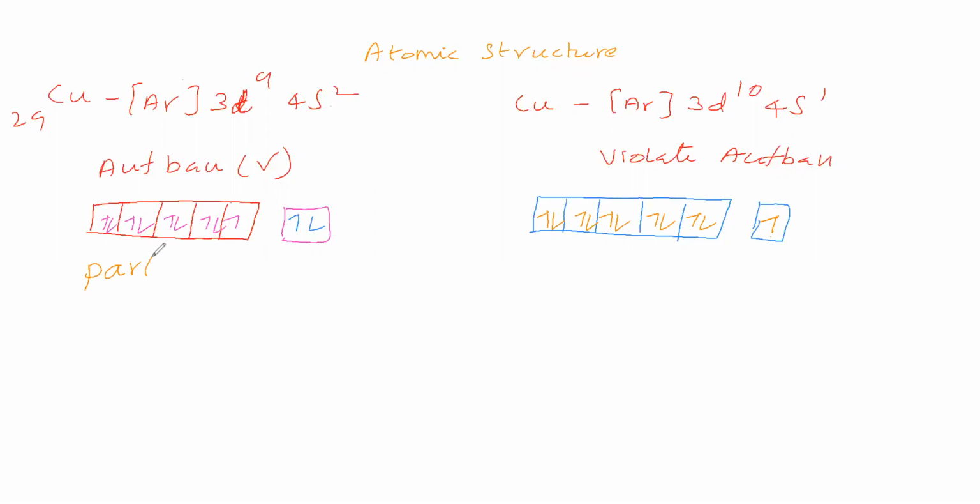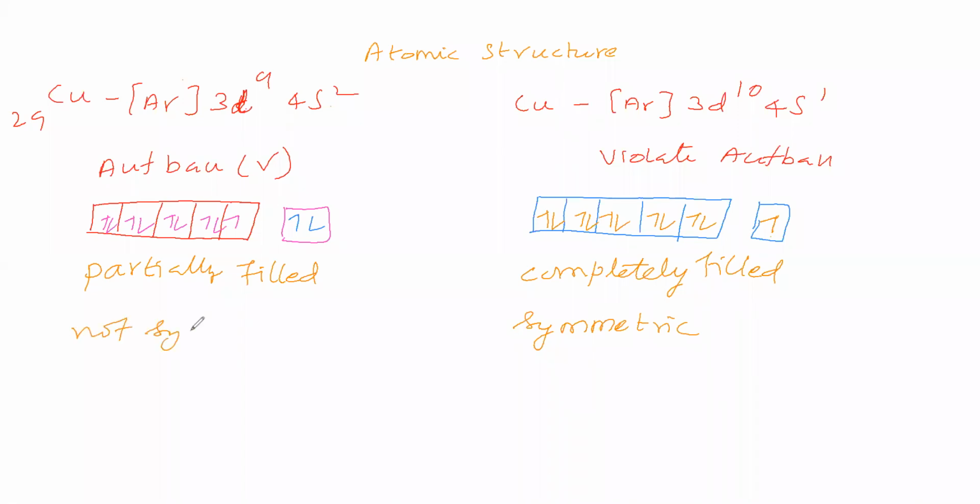Therefore we can say it is a partially filled configuration. Here 3d contains 10 electrons, each orbital contains a pair of electrons, therefore all the orbitals are having the same number of electrons, therefore it is completely filled. So this configuration is symmetric, whereas this is not symmetric. Why? Because one orbital contains 1 electron, rest of the orbitals contain pairs of electrons.